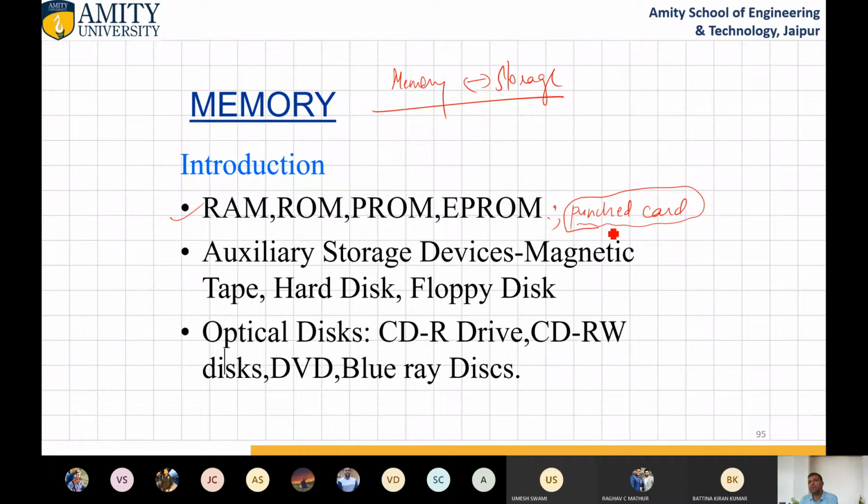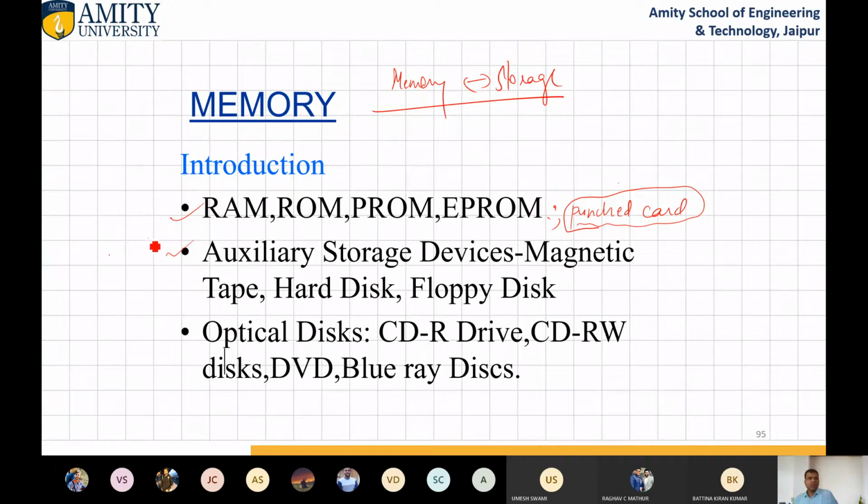It is also considered as memory, but it was analog memory and it does not require any power to store. Okay, that's why it is not coming under memory portion or storage portion. Auxiliary storage devices like magnetic tape, hard disk, floppy disk, etc. And optical disks are not auxiliary storage, but these are secondary storage.